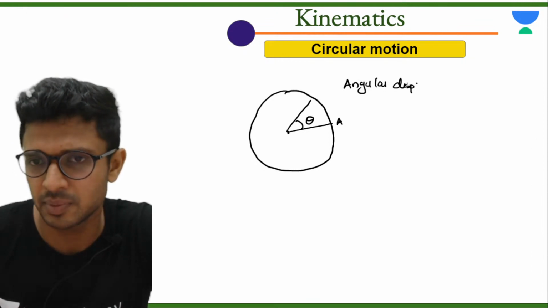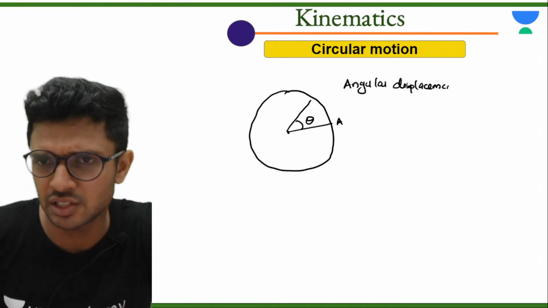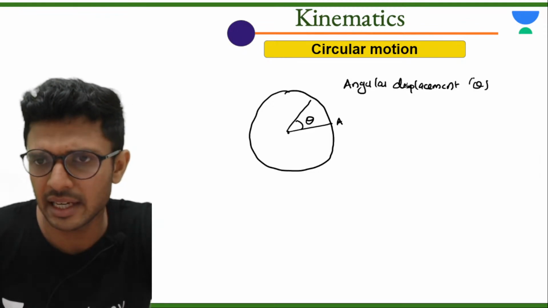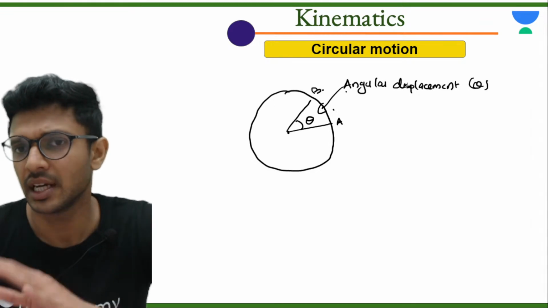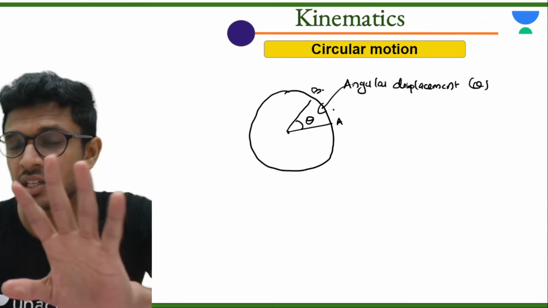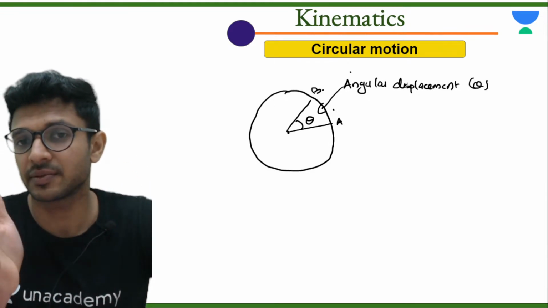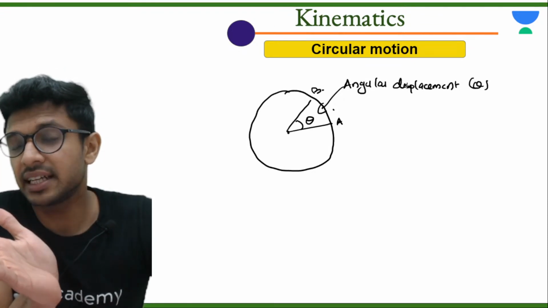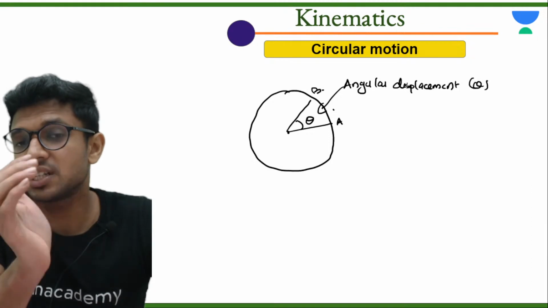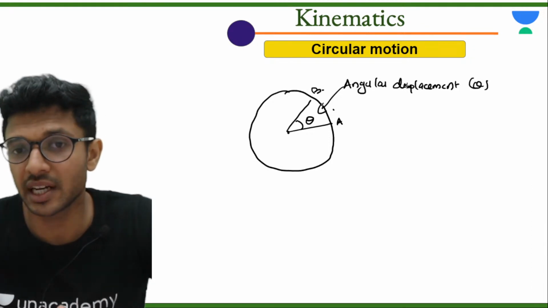Angular displacement. You don't have to write it down. Just draw this particular figure and mark what is angle theta. Now it is moving from A to B. Again, angular displacement is a vector quantity. How will you find the direction? Take out your right hand and curl your fingers in the direction in which the particle moves. In which direction is the particle moving?